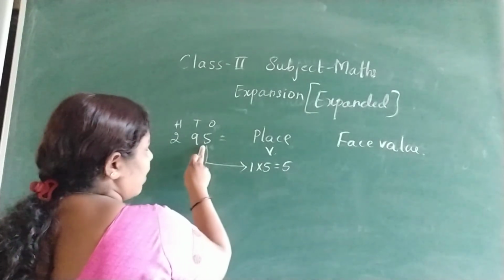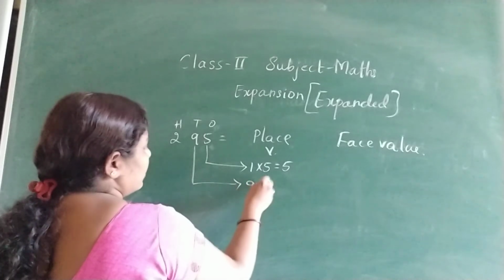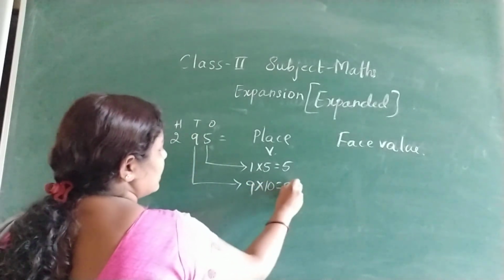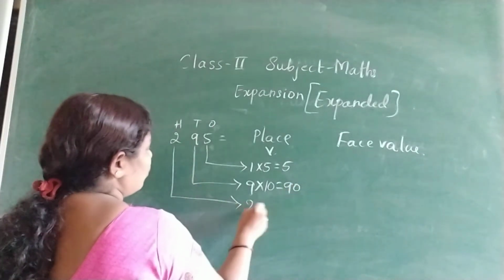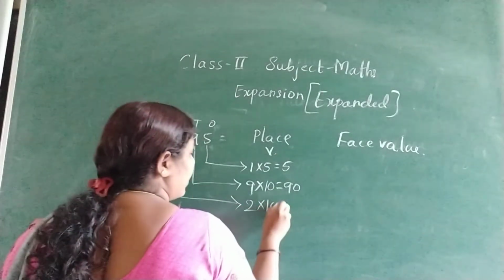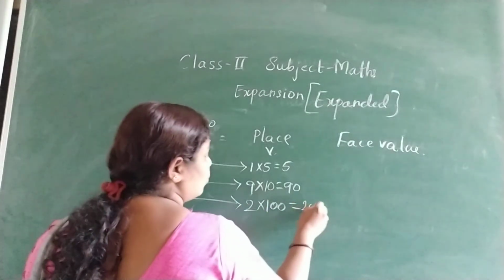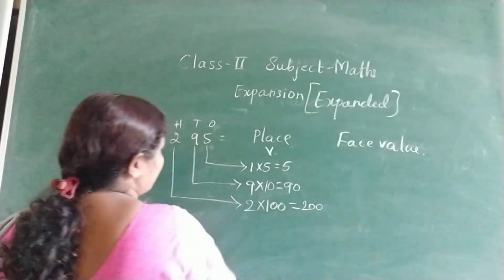So place value of 5 is 5. What is the place value of 9? 9 into the place, which is 10. So 9 tens are 90. What is the place value of 2? 2 is in which place? Hundreds place. So 2 into 100. 100 twos are 200. So these are the place values of these numbers.